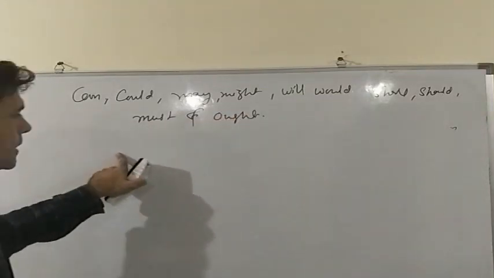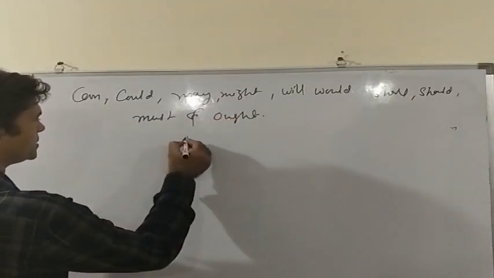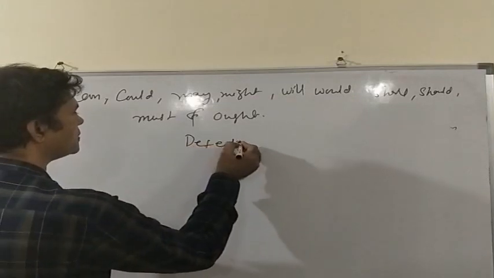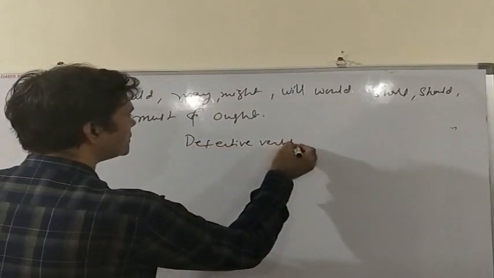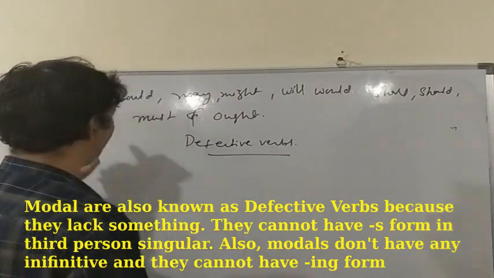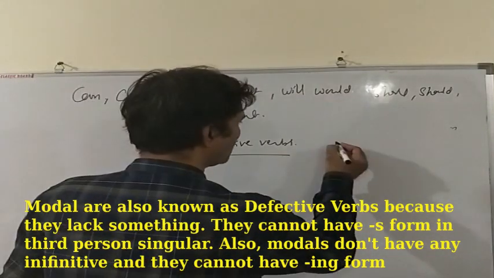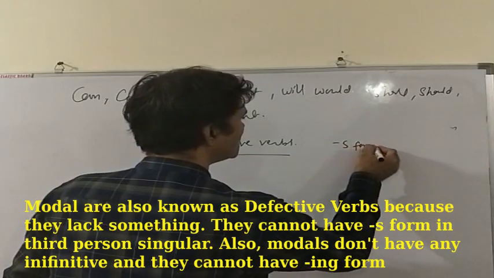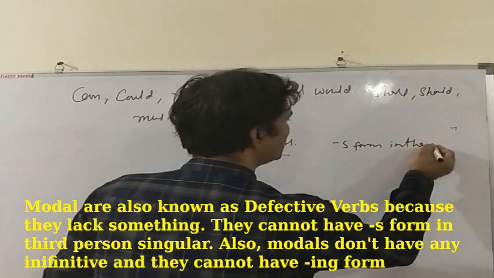Now, all these verbs are also known as the defective verbs. They are known as the defective verbs because something is missing in them. And what is missing? They cannot have S form in the third person singular.